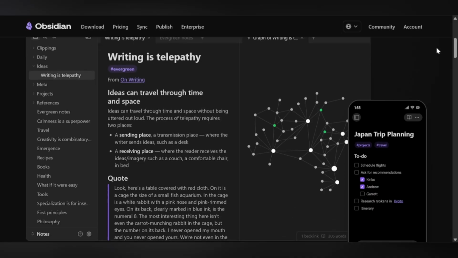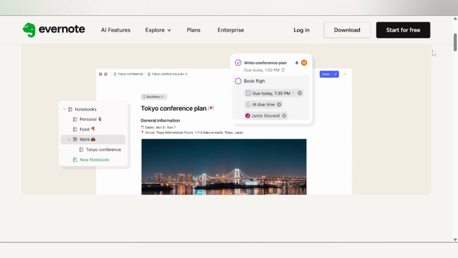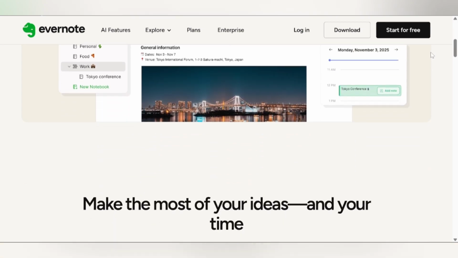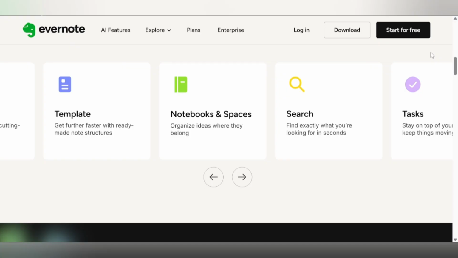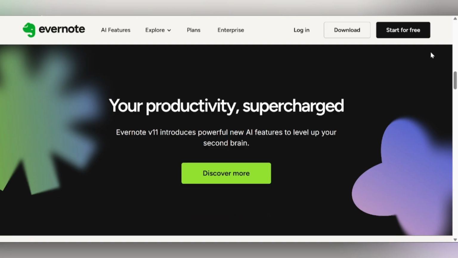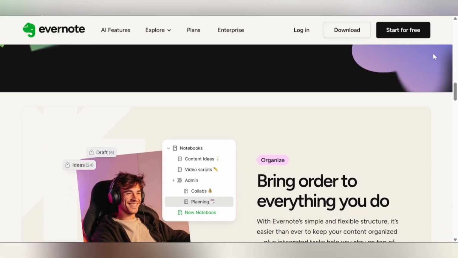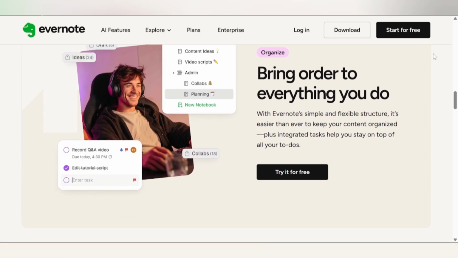Overview of each tool. Evernote is the oldest of the three, launched around 2008. It uses cloud-based notebooks and tags, and was acquired by Bending Spoons in 2023. The platform has since improved with better task management, calendar integration, and a highly regarded web clipper. However, pricing remains aggressive compared to competitors.